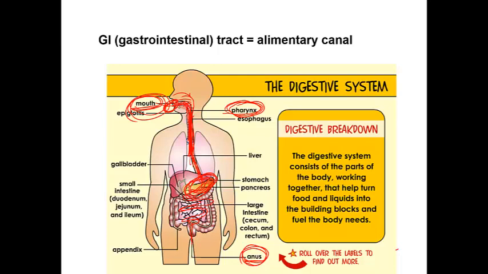The first part is the starch, which digests in the mouth. The second part is the protein, which starts its digestion in the stomach. But the stomach can't finish the digestion of protein. It just divides the very large particles of protein into medium particles. So it's called incomplete digestion of protein.